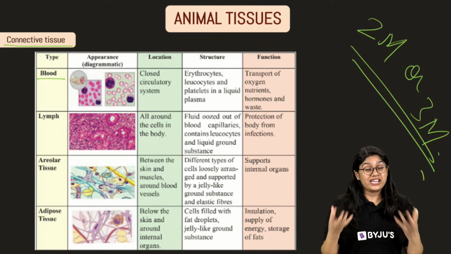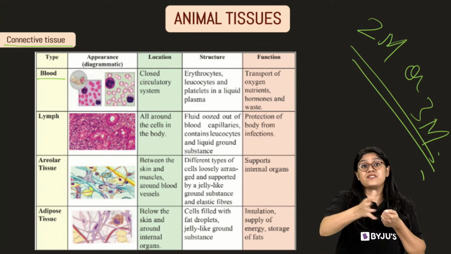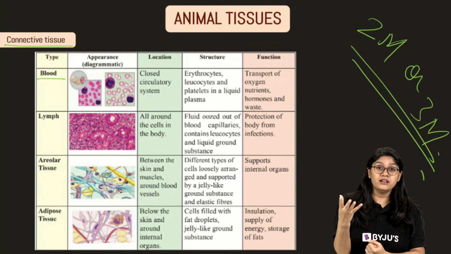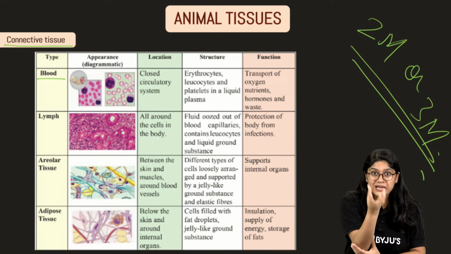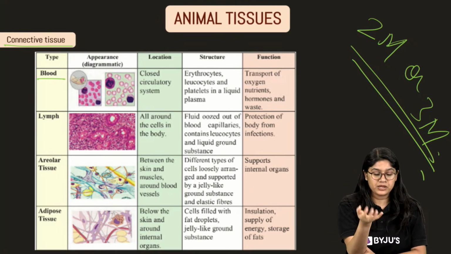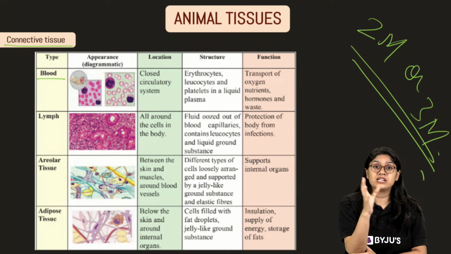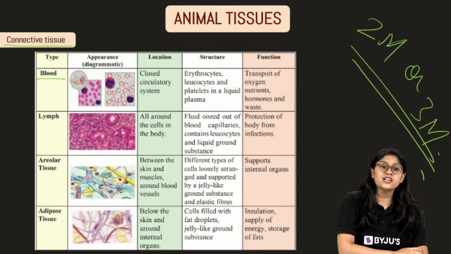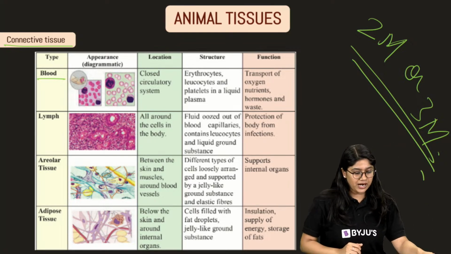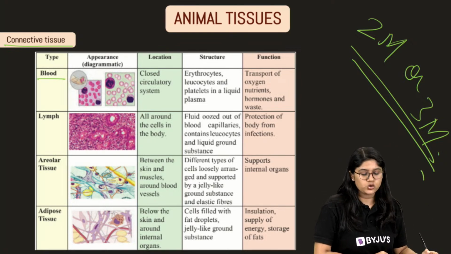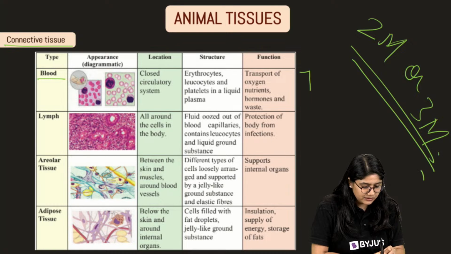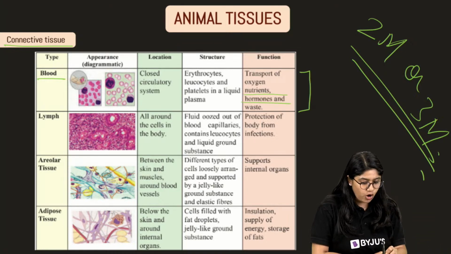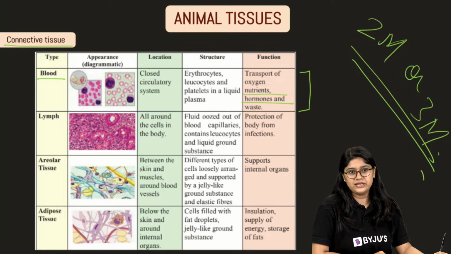These are the ones that actually help in carrying the oxygen to each and every cell that we have in our body. They have hemoglobin that gives them the red color, and hemoglobin is a pigment that actually carries the oxygen. Then we have platelets. They actually help in clotting of the blood, right? So in short, blood plays a very important role. You can easily say that the blood in general helps in the transportation of oxygen, nutrients, hormones and waste throughout the body. Okay?